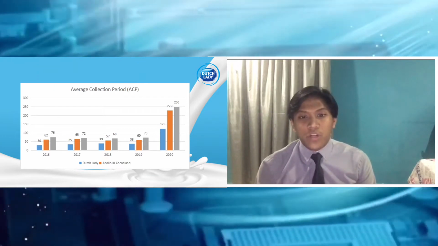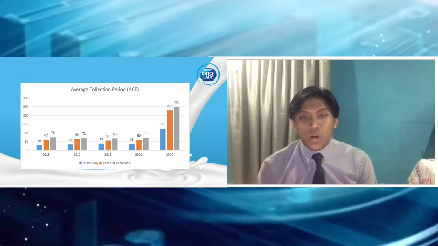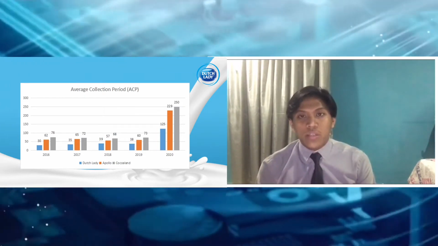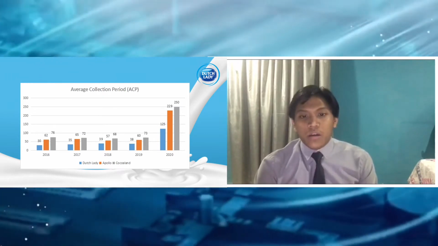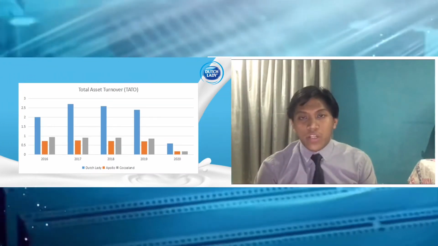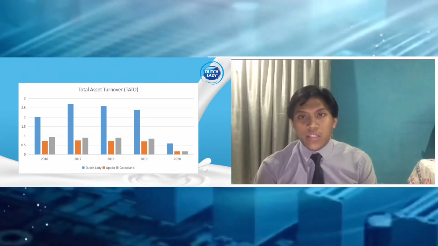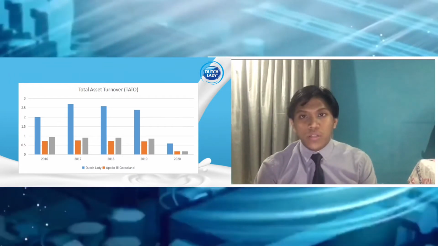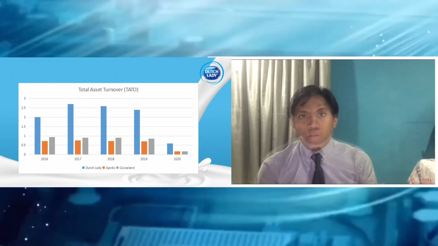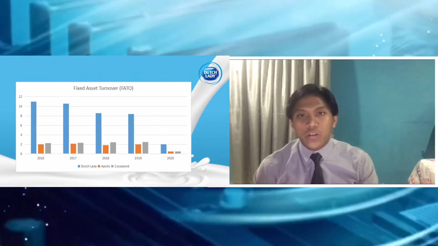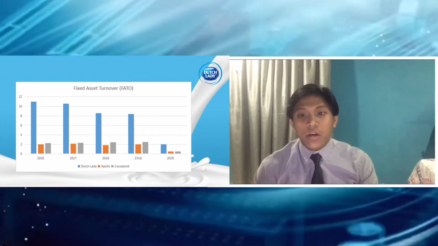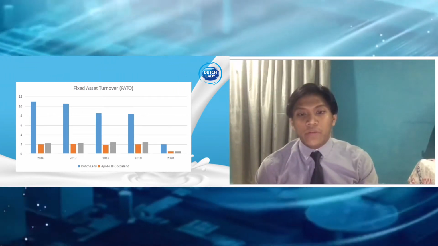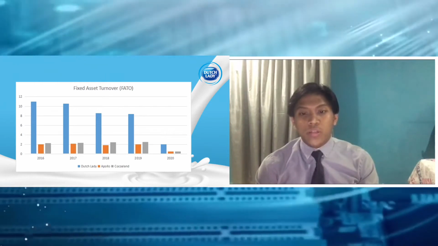Moving on to the average collection period, ACP indicates that the lowest is better. The highest for Dutch Lady is in 2020, which is 125 days, while the lowest is in 2016, which is 30 days. Next, total asset turnover indicates that the higher the ratio the better. For Dutch Lady, the highest is in 2017, which is 2.71 times, while the lowest is in 2020, which is 0.6 times. On the other hand, fixed asset turnover also indicates that the higher the ratio the better. The highest for Dutch Lady is in 2016, which is 10.95 times, while the lowest is in 2020, which is 1.99 times.